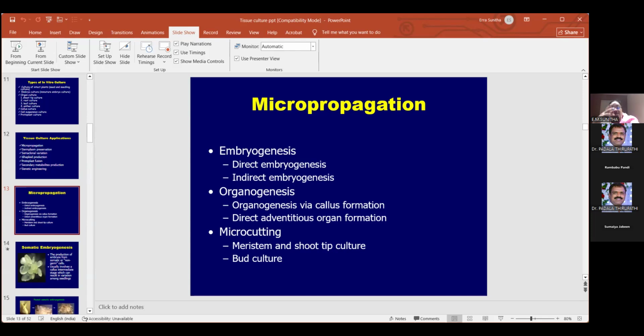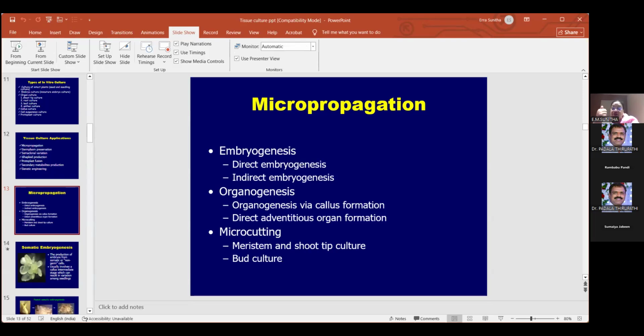So in micro propagation, you can do it by many methods. The first is embryogenesis. Embryogenesis means it looks like embryos, but they are not direct embryos. They are not embryos formed through fertilization. That you must remember. Embryogenesis can be direct or indirect, that I will tell you. Next, organogenesis, where organs come via callus formation, or you have direct adventitious roots at last, like that you get organ formation directly. Then you have micro cutting.